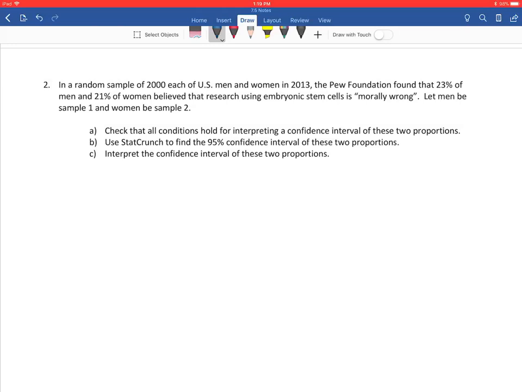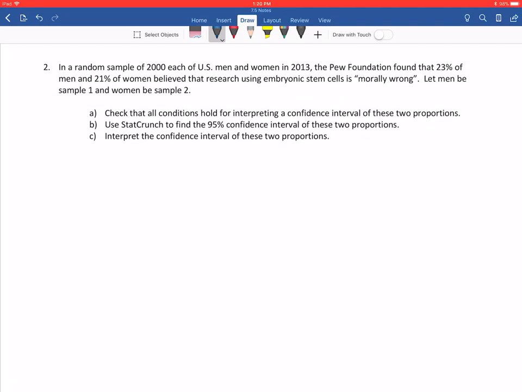Okay, we're going to do one more example problem for our 7.5 notes. In this one, we had a random sample of 2,000 each of U.S. men and women, both conducted in 2013. The Pew Foundation found that 23% of men and 21% of women believe that using embryonic stem cells is morally wrong. In this case, let men be sample 1 and women be sample 2.